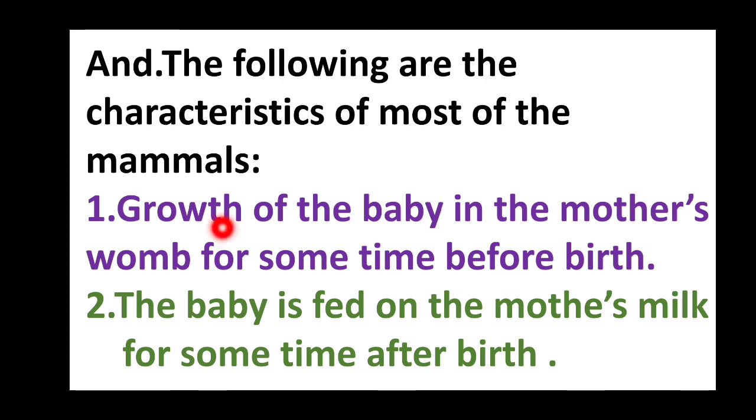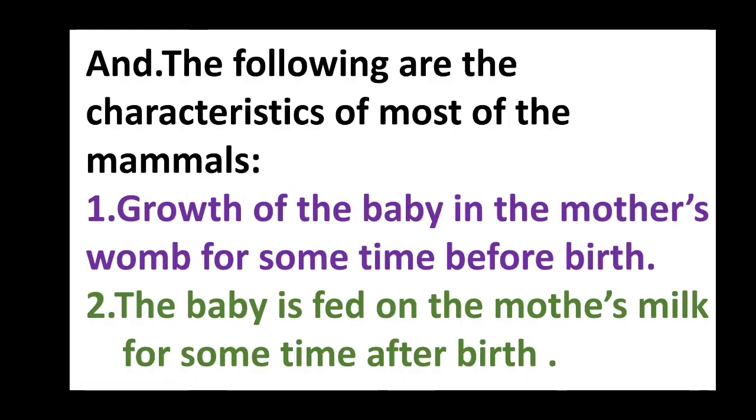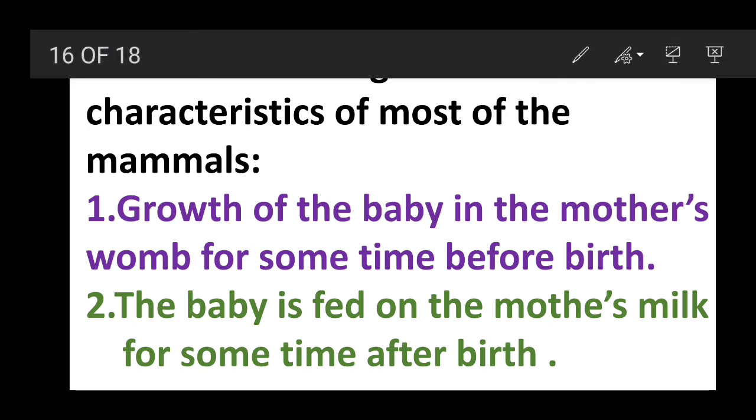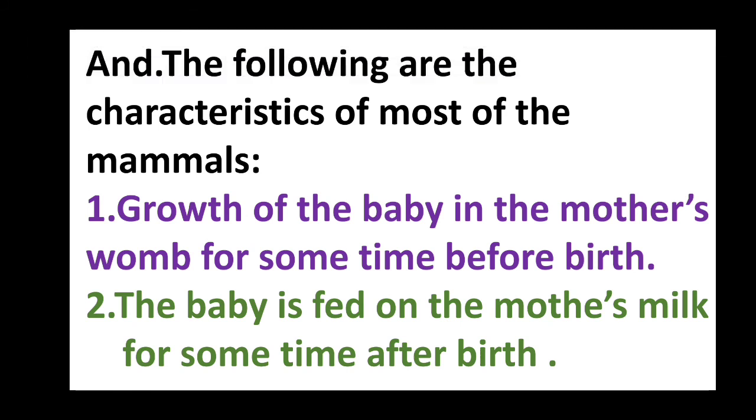The second point, the baby is fed on the mother's milk for some time after birth. These two points are very important. You have to write these two points for the characteristics of mammals.